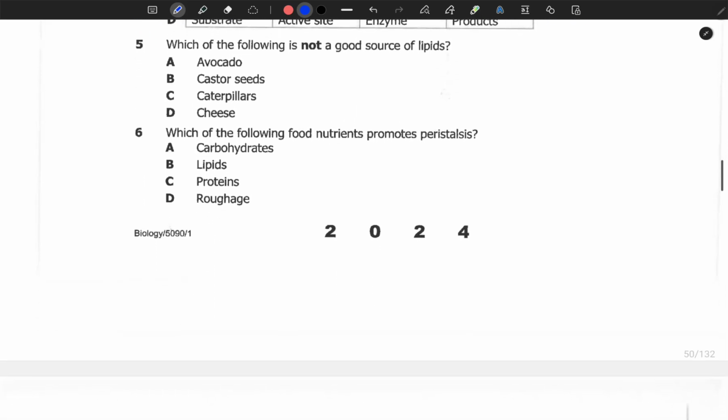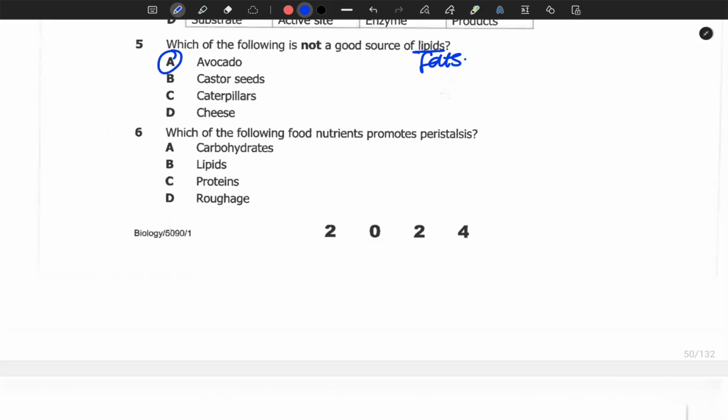We move on to question number 5. Which of the following is not a good source of lipids? So if you look at lipids, we are indirectly looking at something like fats. So for this one, we have avocado. Castor seeds have lipids, caterpillars have lipids, cheese has lipids.